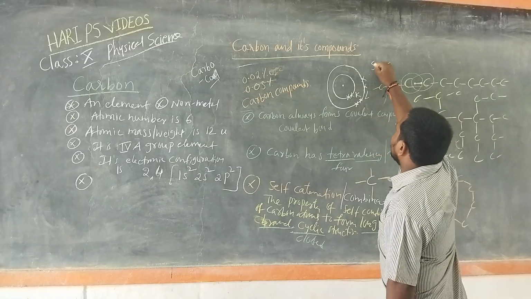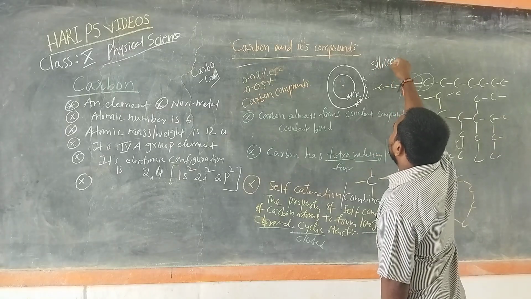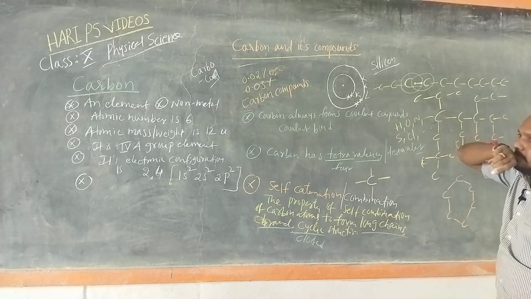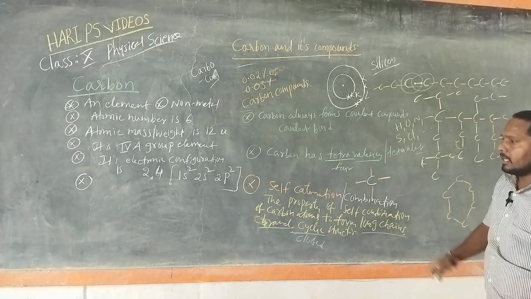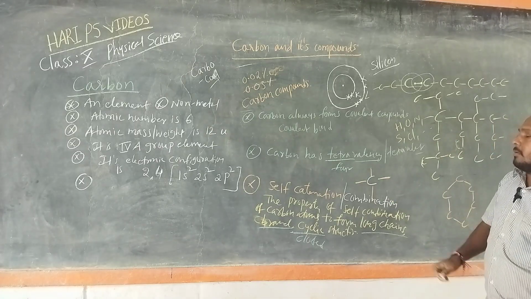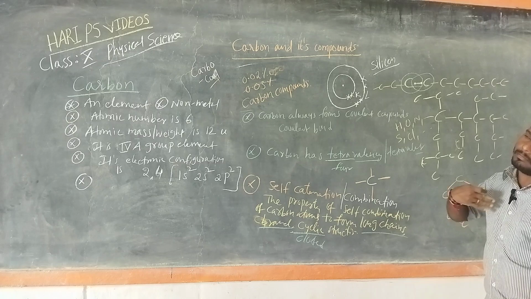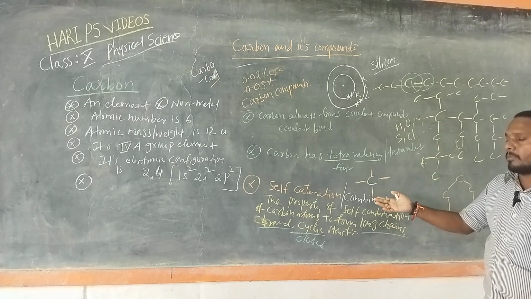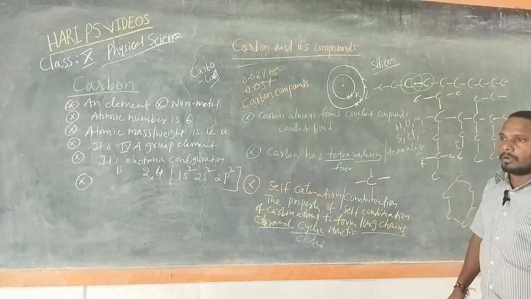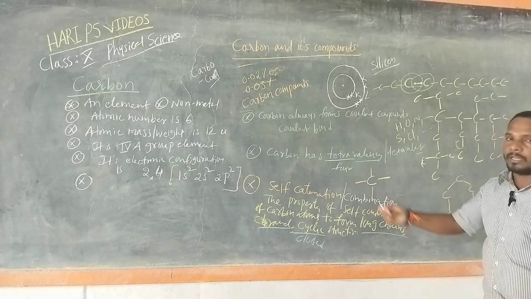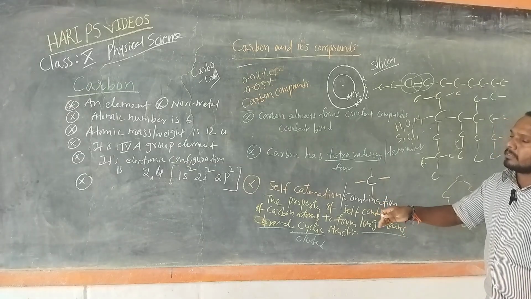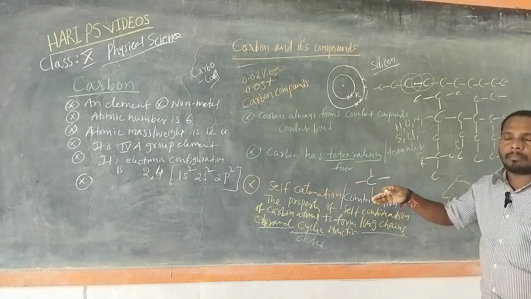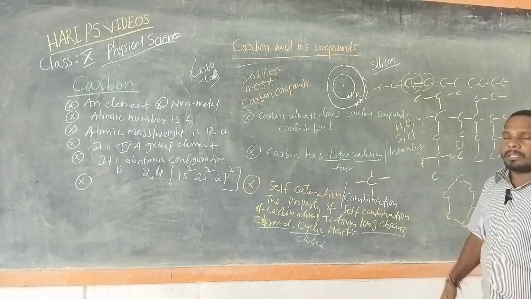So silicon is another element which has catenation property like carbon, but carbon forms so many compounds because of self combination and combination with a number of other elements.